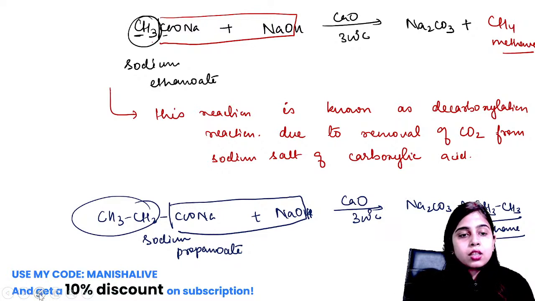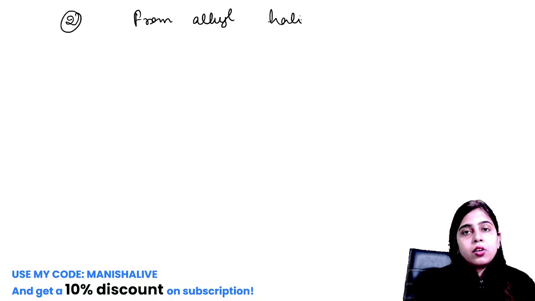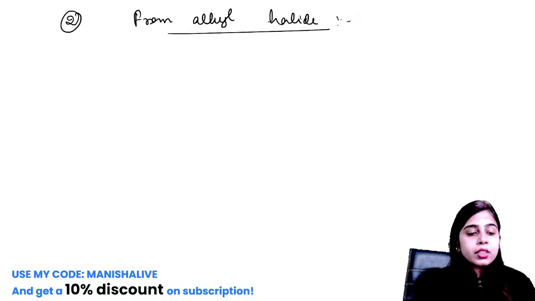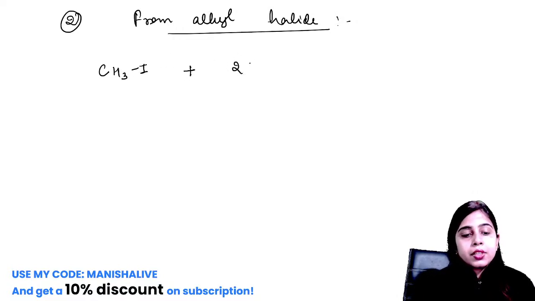So these are the preparation methods. First preparation method of alkane, that is methane and ethane. Let's talk about the second preparation method, that is from alkyl halide. So what do we do with alkyl halide? We take an alkyl halide like iodomethane and react it with nascent hydrogen.